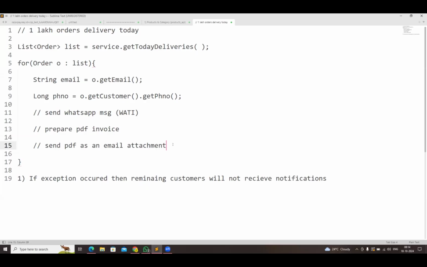After 1 month, the customer will say that I have not received my order. Where is my PDF? Where is my invoice? Then how will you send the invoice to the customer again? Today you send the invoice to the customer's email as an attachment. Fine, the customer lost that email, and in our system that PDF is also deleted. Then after 1 week, the customer comes back saying my order is not delivered and asks for the invoice again. Do we have the copy of the invoice with us? We don't.